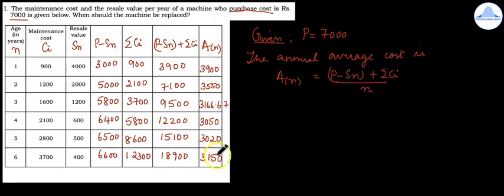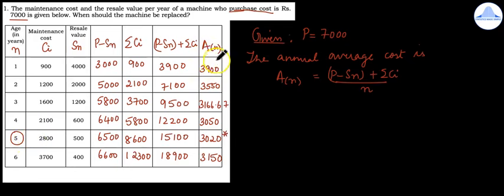So look at the last column. You will observe that the annual average cost is decreasing and it decreases to 3,020 and then immediately after that it increases. So mark this 3,020 with an asterisk and then circle the corresponding year, which is 5. So what should you do?